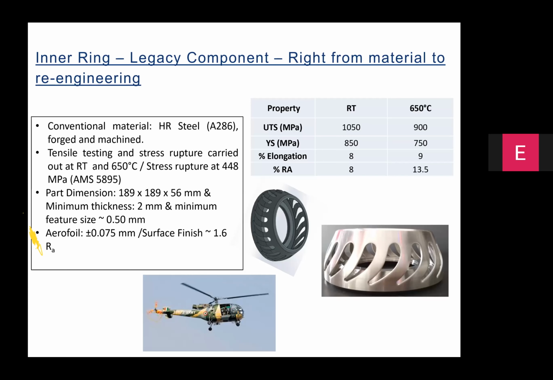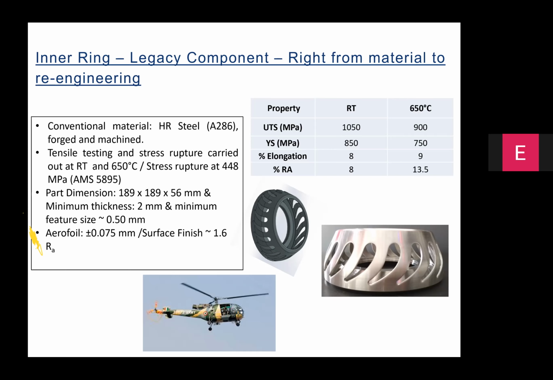In this case, we were trying to create the spare part as part of the Atmanirbhar Bharat, rather than depending on the French sources for the Artouste engine of the Chetak helicopter. We developed this component called inner ring from A286. The component development took maybe about 3 to 4 months, but we had to evaluate the high temperature properties corresponding to the strength, yield, elongation, ductility, and fatigue.